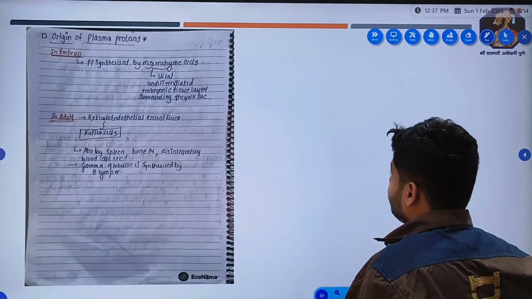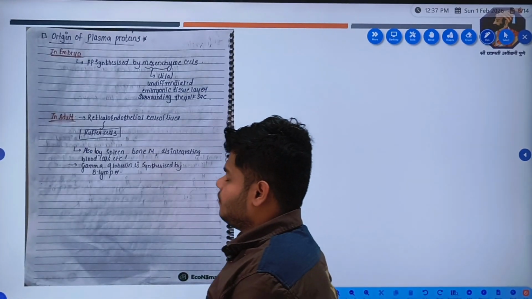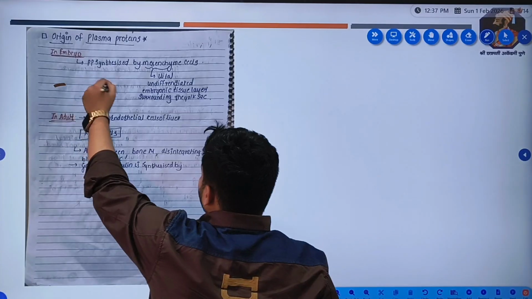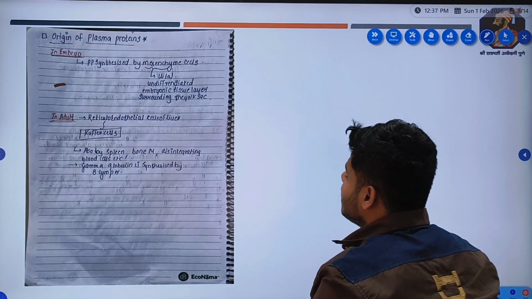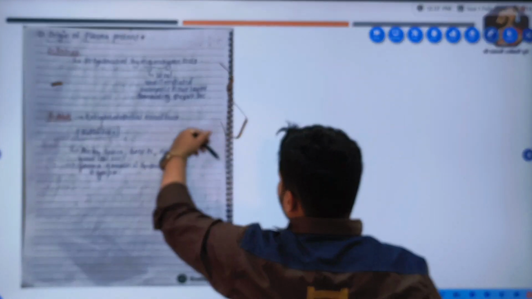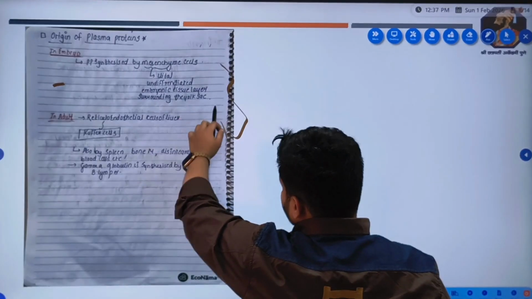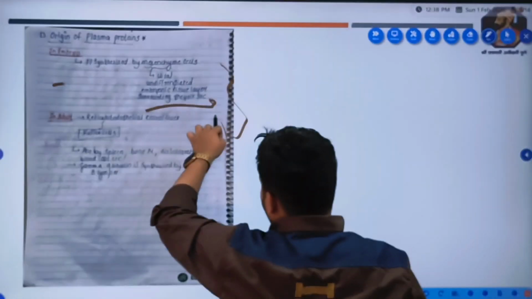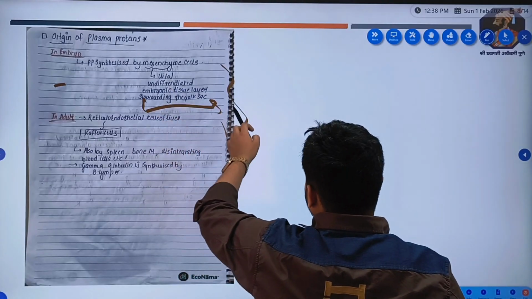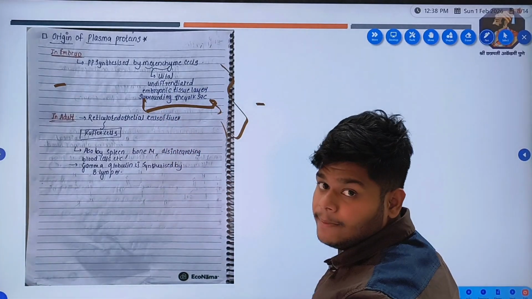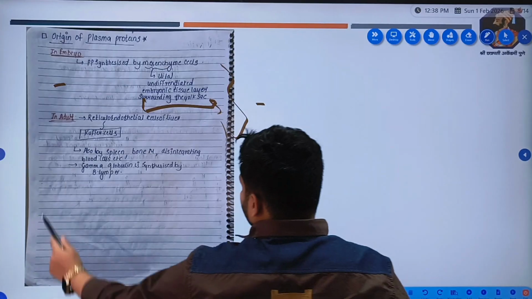Origin of plasma proteins: in the embryonic stage, plasma proteins are synthesized by mesenchyme cells. What is mesenchyme? Mesenchyme is a vital undifferentiated embryonic tissue layer surrounding the yolk sac. I will tell you about this when we study human embryology. In adults, they are synthesized by